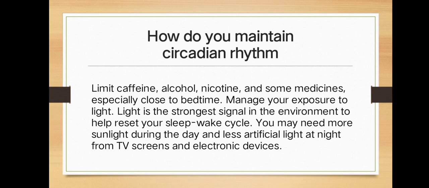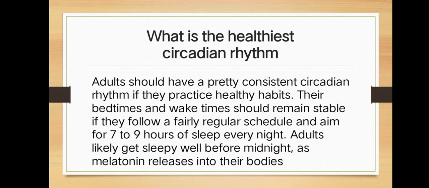You may need more sunlight during the day and less artificial light at night from TV screens and electronic devices.